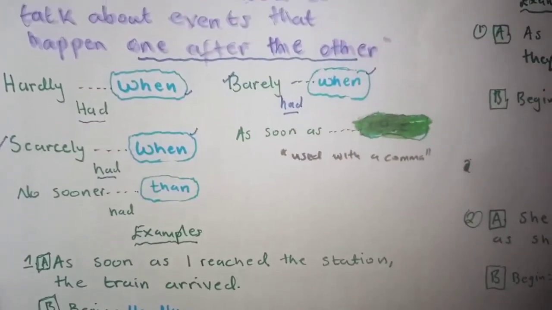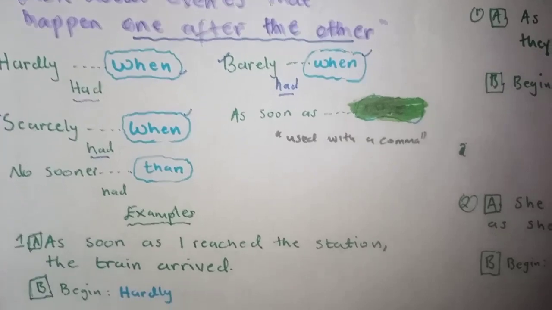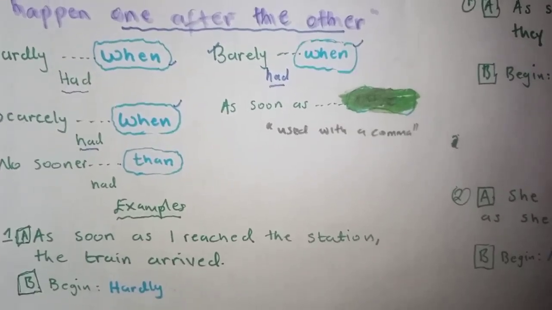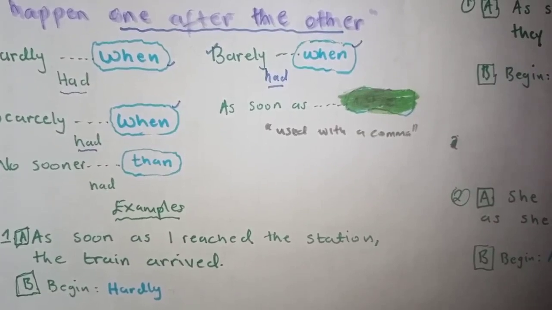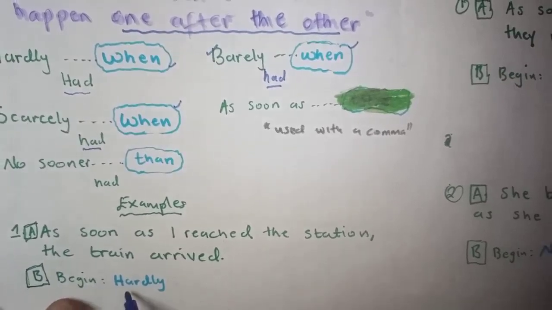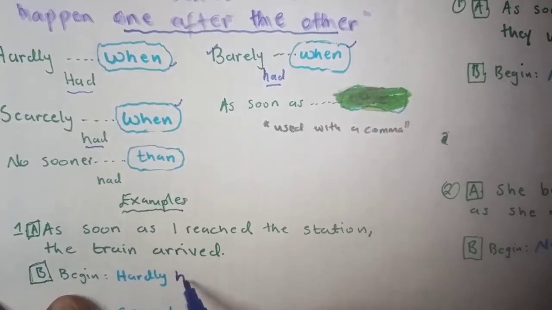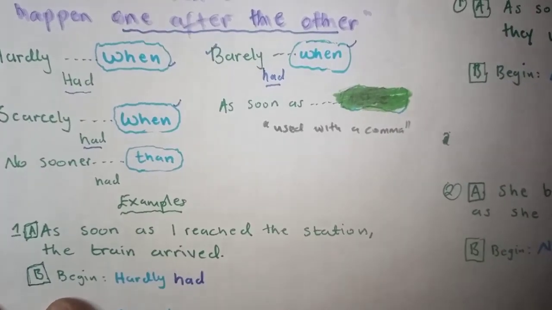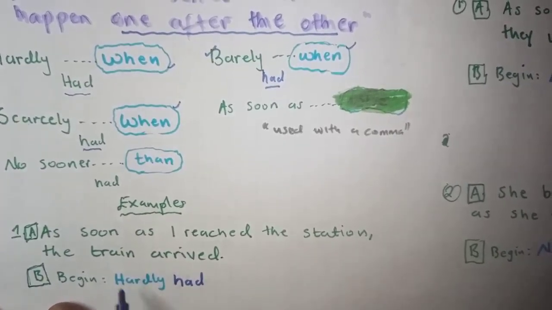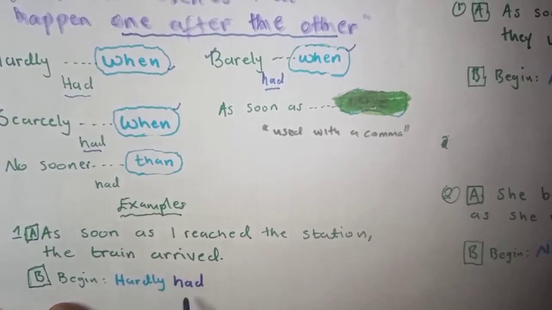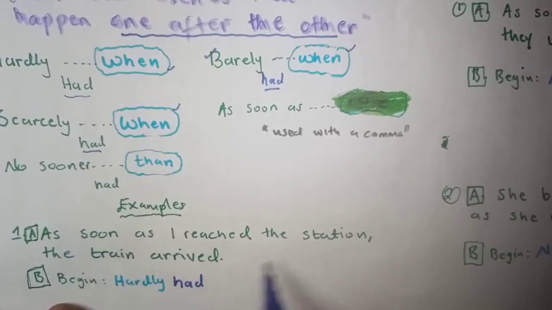So let's look at an example. As soon as I reached the station, the train arrived. Begin the sentence using hardly. Immediately after hardly, what follows is had. So you begin with hardly had.